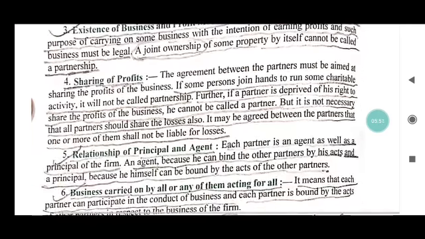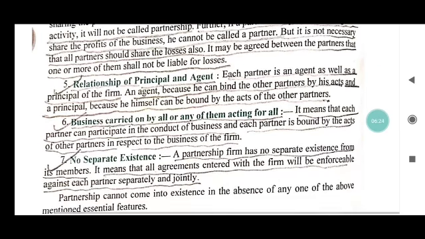Now we are discussing the sharing of profit. If the agreement does not mention any profit sharing ratio between the partners A, B and C, or A and B, the partners are a minimum of 2, 3, 4, 5, and the highest number should be 50. So at the start of the business, the partners also decide the sharing of profit, whether they distribute the profit in a ratio or each equally. So this is the opinion of the partners.